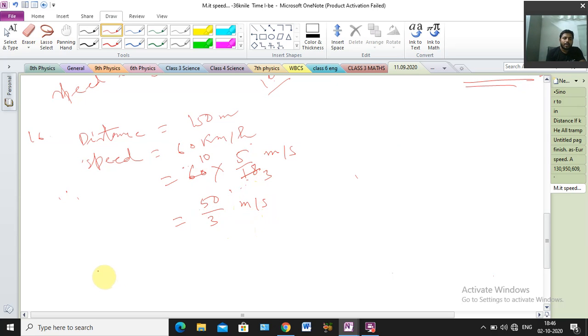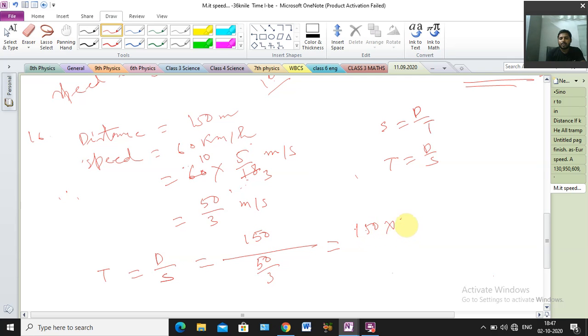Now we find the time. What is the formula for time? We know that speed is equal to distance by time, so time is equal to distance by speed. Distance is 150 and speed is 50 by 3. Just calculate this.